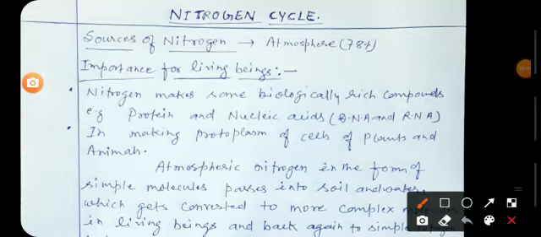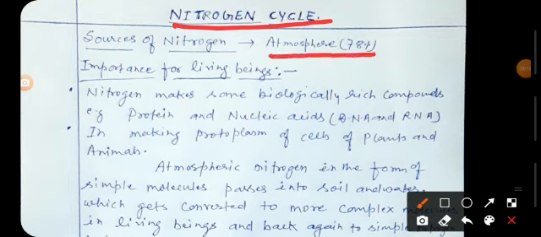Class 9th students, this is the next video from the chapter Natural Resources. The topic of this video is the nitrogen cycle. You know that nitrogen is an essential nutrient required by all living beings. Nitrogen is present in the atmosphere at 78%. It is one component of air.